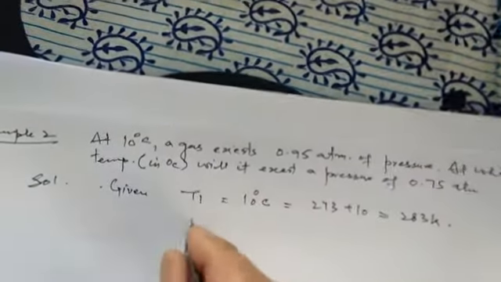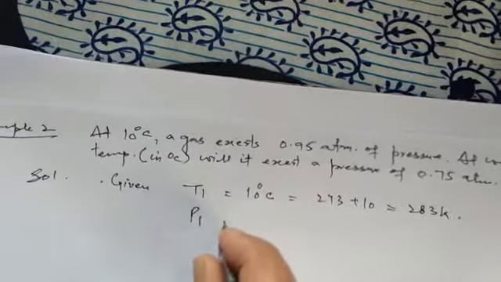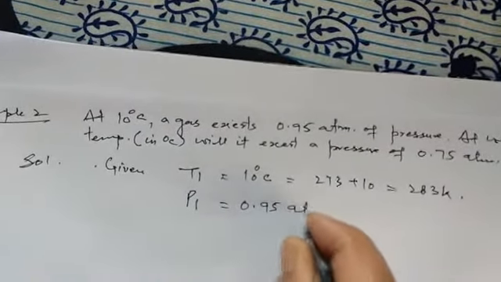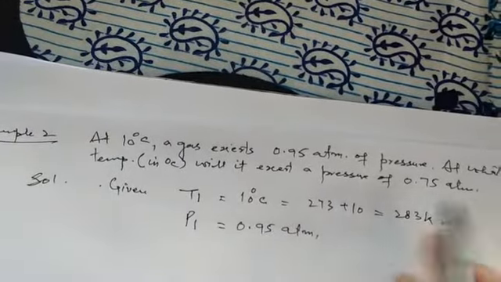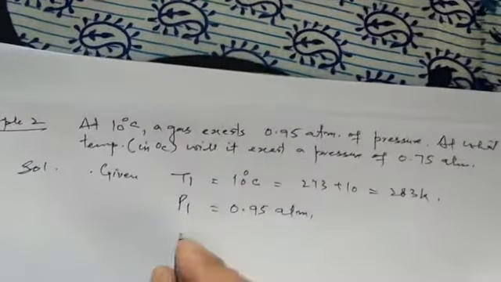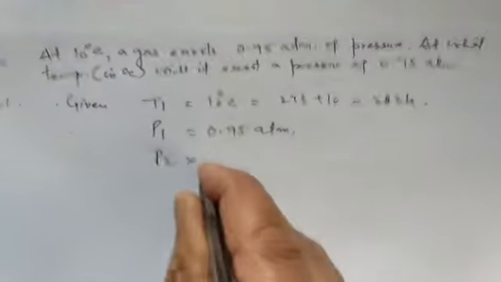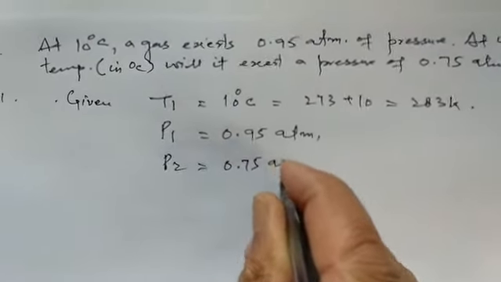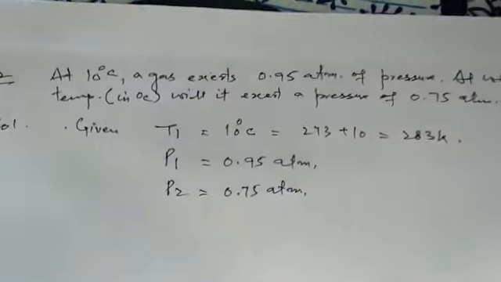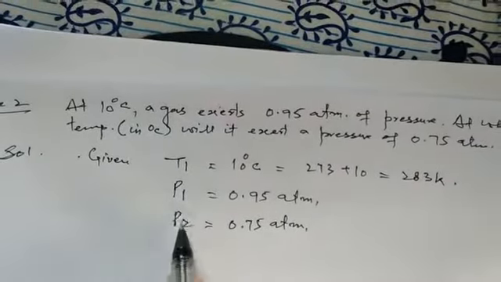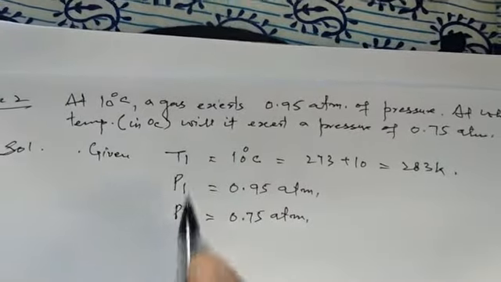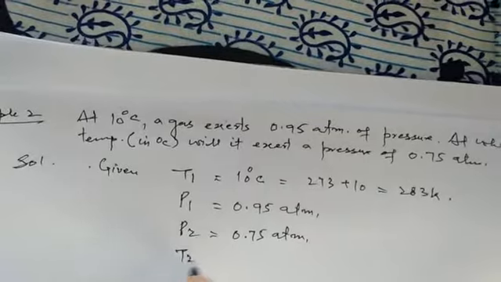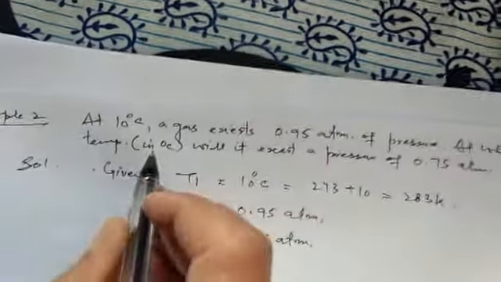Now we are given pressure, that is P1, 0.95 atmosphere. Also we are given P2, which is 0.75 atmosphere. So P1 is given, P2 is given, T1 is given, and we have to determine T2, the temperature.